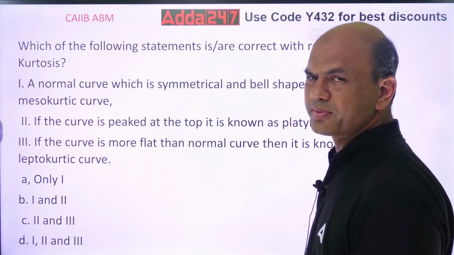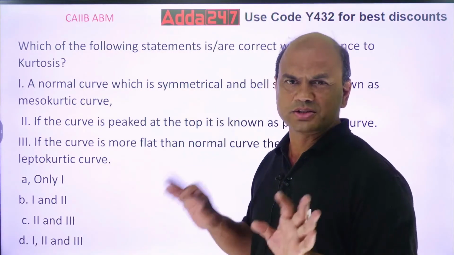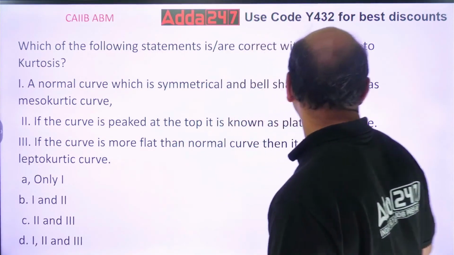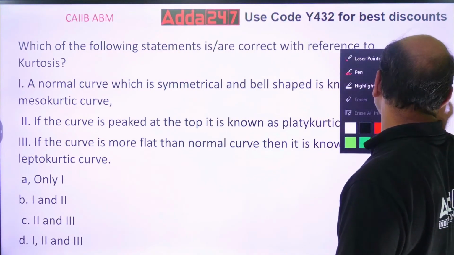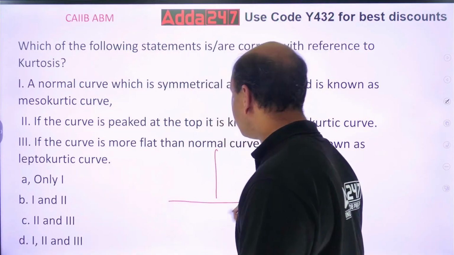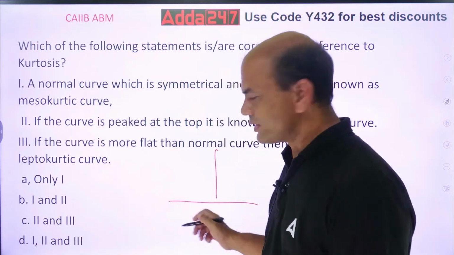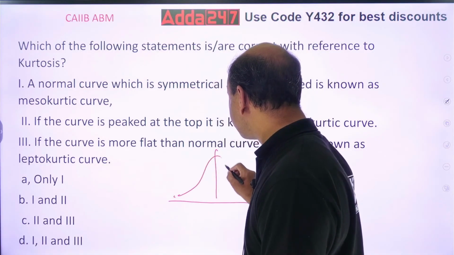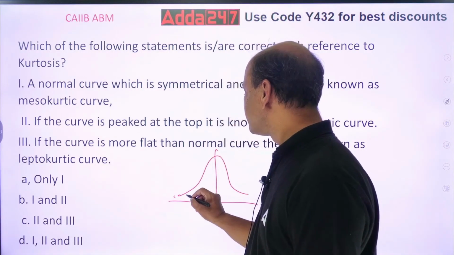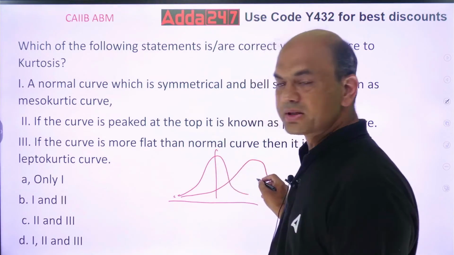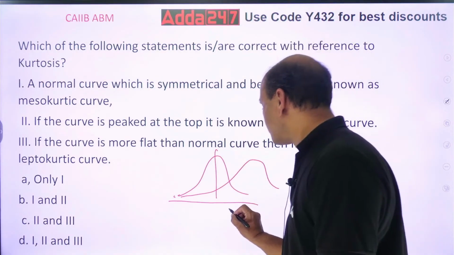Kurtosis gives what? Understand the logic of skewness and kurtosis. Skewness means, if this is my center, then my skewness will give how much deviated my curve is. Ideally this curve should be like this, right? But if it is deviated like this, so it is away from the center. So this is called skewness.